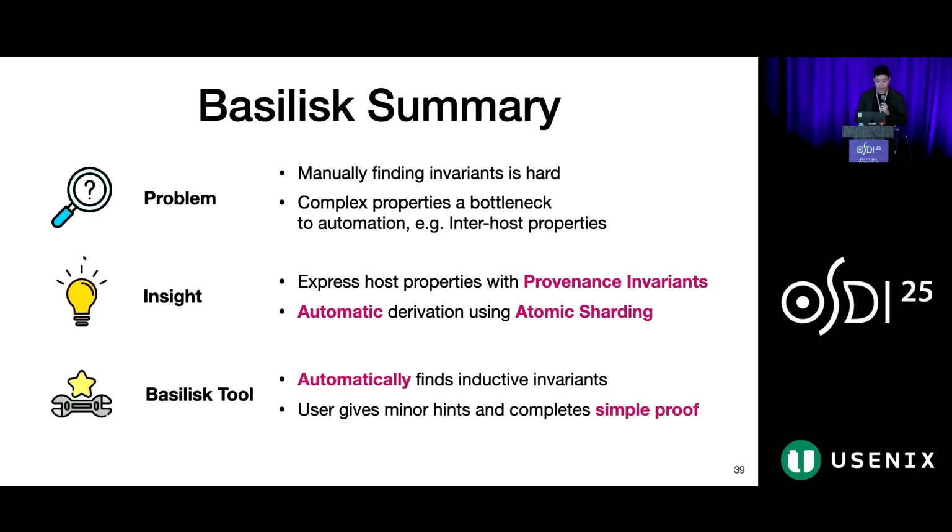Finally, we develop Basilisk to leverage provenance invariants and its automation. Given a distributed protocol, Basilisk automatically generates an inductive invariant expressed using provenance invariants. The user then completes a simple proof to show that this generated invariant implies the desired safety property.